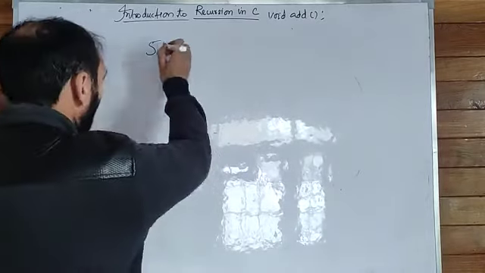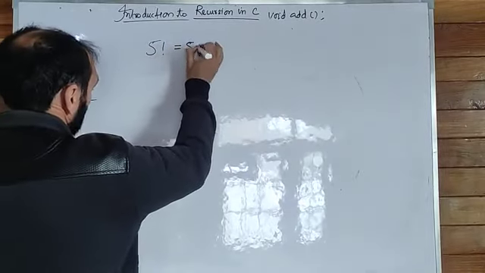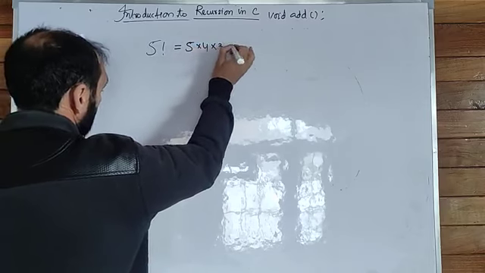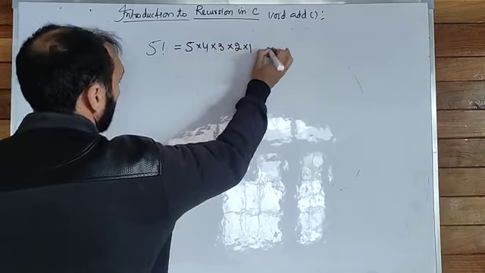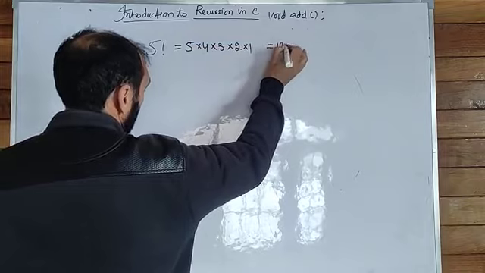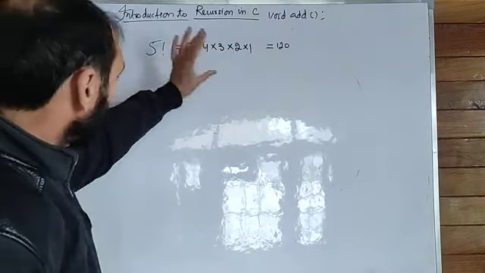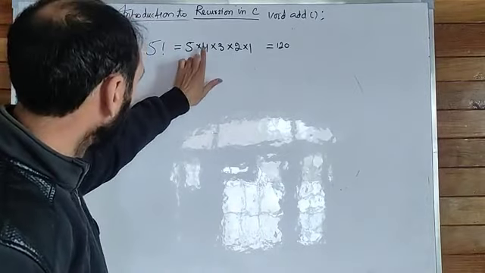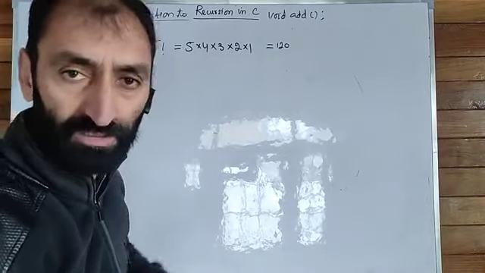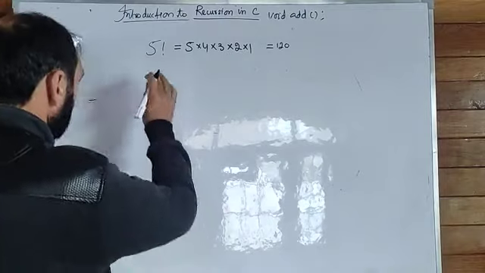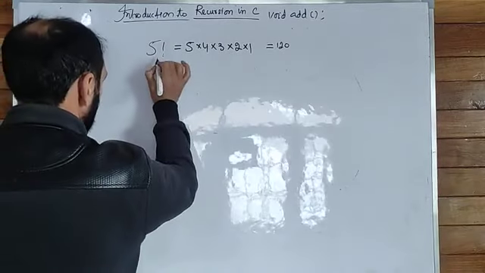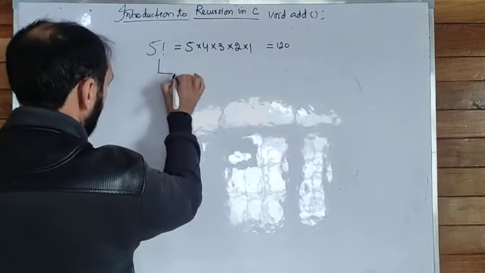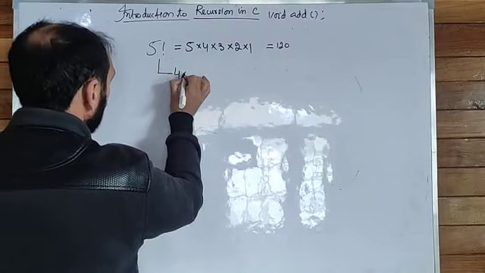We know 5 factorial is equal to 5 into 4 into 3 into 2 into 1, that means equal to 120. What is the factorial of 5? 5 factorial is equal to 5 into 4 into 3 into 2 into 1. We know that. But we can also write this differently.